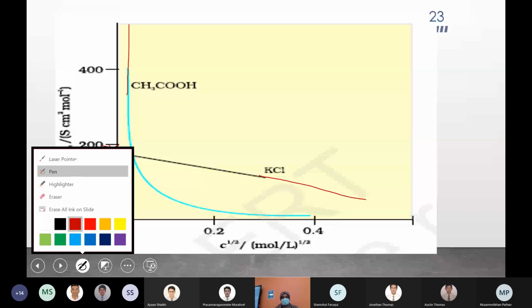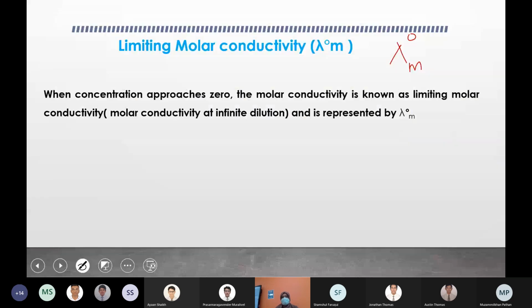Just note it down if you have not written the statement for limiting molar conductivity, lambda m0. When the concentration approaches 0, the molar conductivity is known as limiting molar conductivity, or molar conductivity at infinite dilution. The dilution is so small that it's almost equal to 0. That is why it's not a 0 concentration.